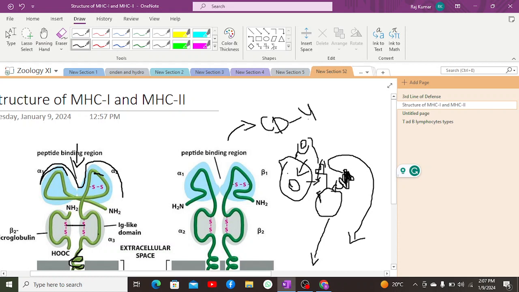These interact with CD4 receptors. MHC class 1 interacts with the cytotoxic T cells as well as natural killer cells, whereas MHC class 2 interacts with CD4 receptors, as a result of which it is found in antigen presenting cells.